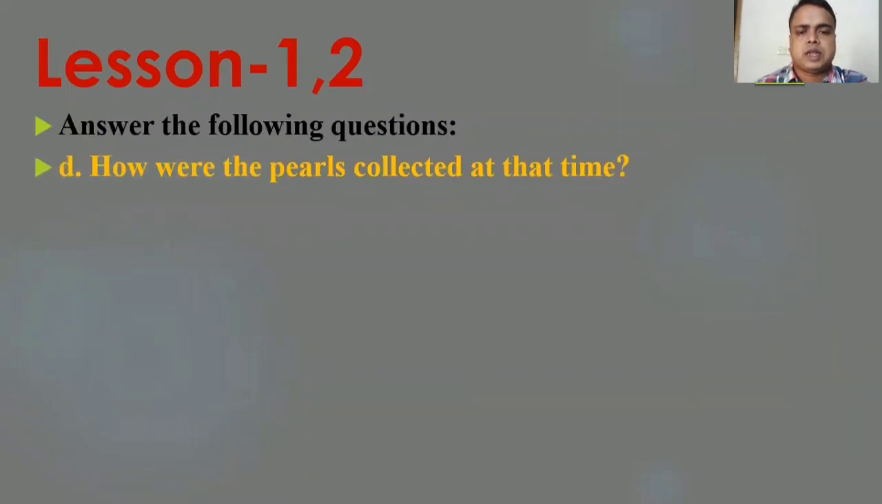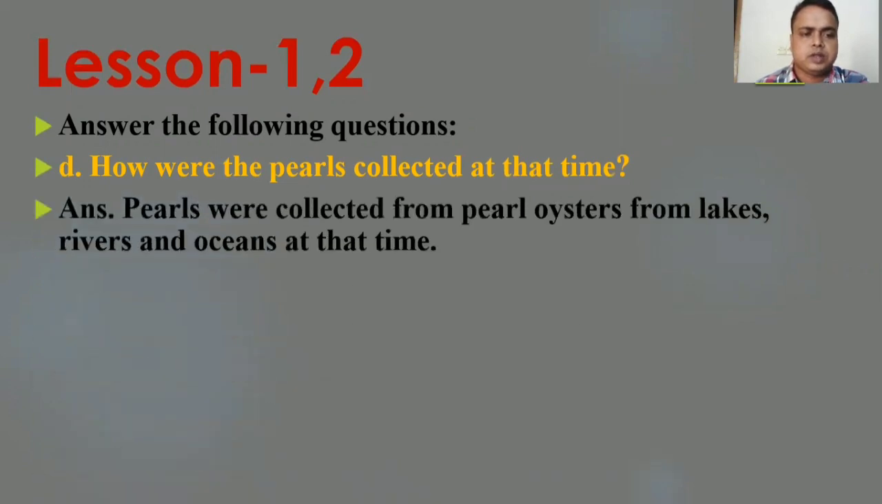How were the pearls collected at that time? Here is the answer. Pearls were collected from pearl oysters from lakes, rivers, and oceans at that time.